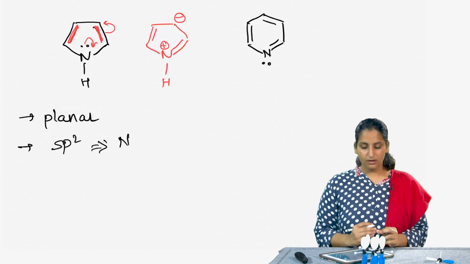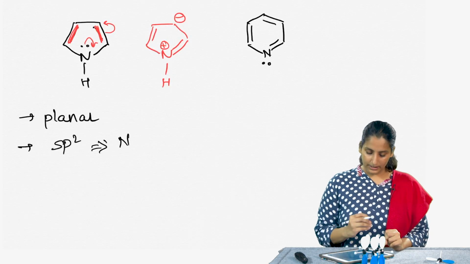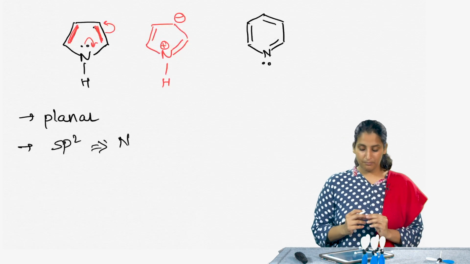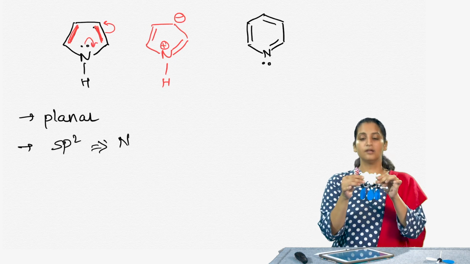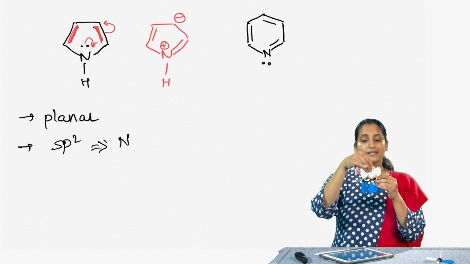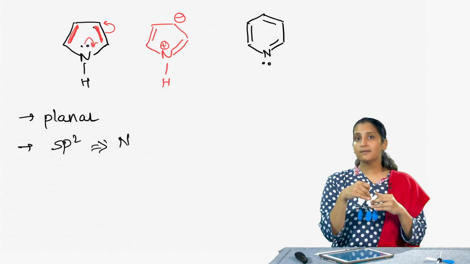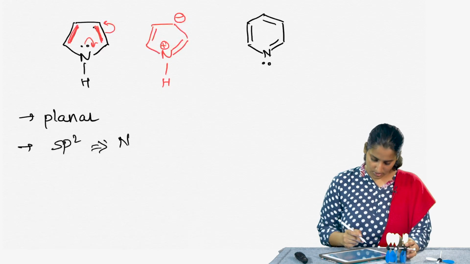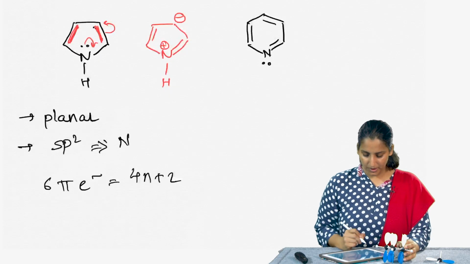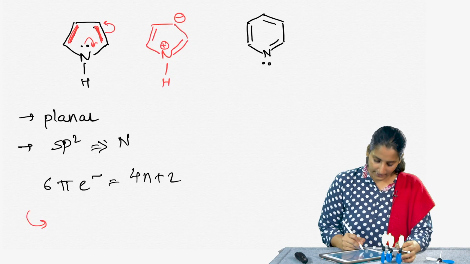Now, we have seen that the molecule has a p orbital present on each atom, and also that when we have to calculate the number of pi electrons present, remember that there is 1 pi electron on each of the carbons. So, that makes 4, and then there is the lone pair that is present on the nitrogen. So, that makes a total of 6 pi electrons. So, that fits 4n plus 2, and in fact pyrrole rings are seen to be aromatic.